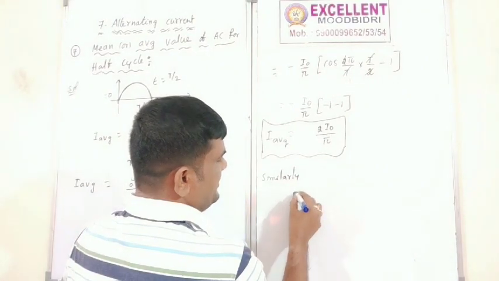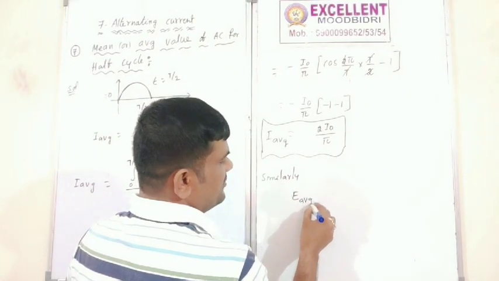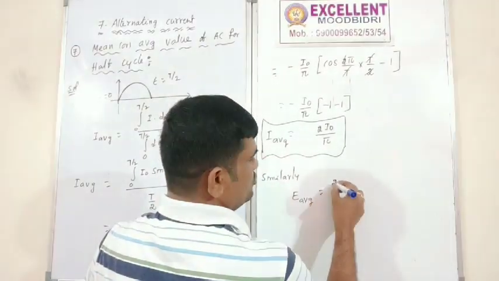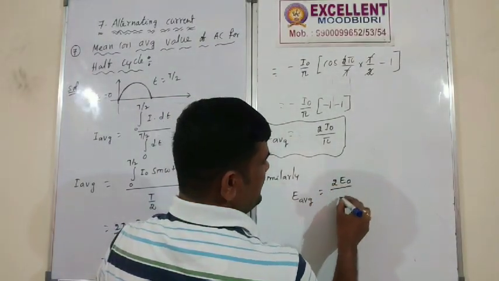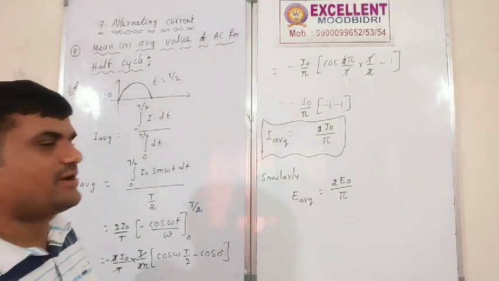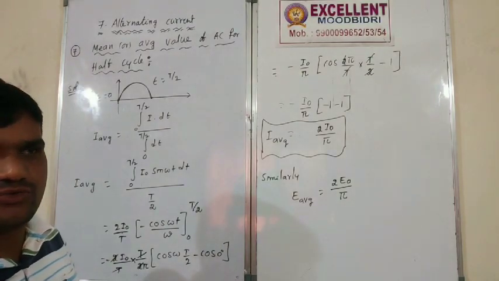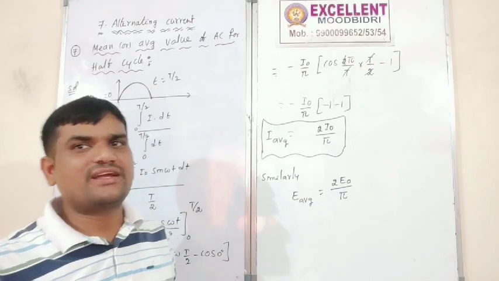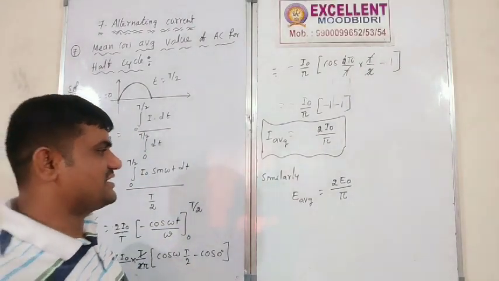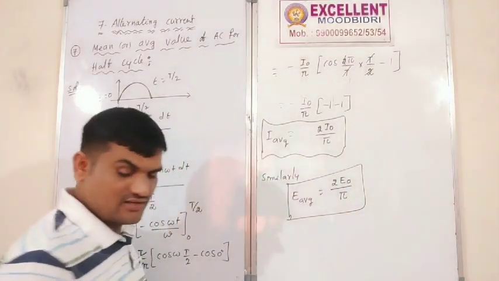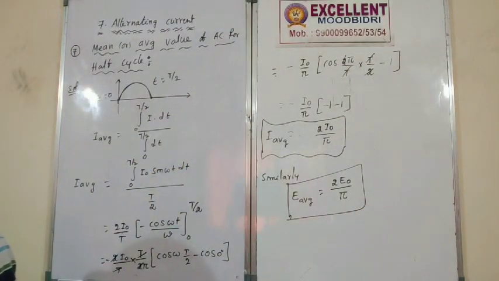Similarly, E average or V average, what can we write? 2 E naught by pi only. What is the value of pi? 3.14 or 22 by 7, right? So you have to put that value there, and you will get another value also. This is the average over half of the cycle. After half of the cycle finishes, that is the value we will give you.